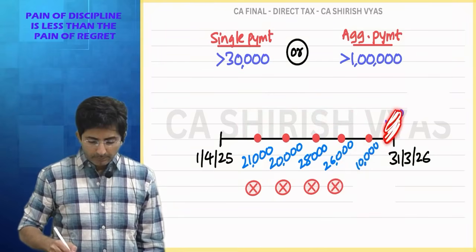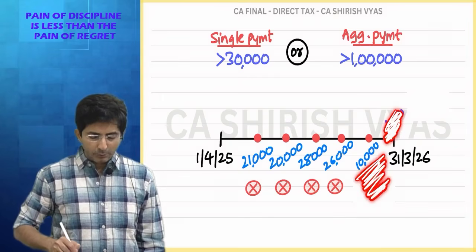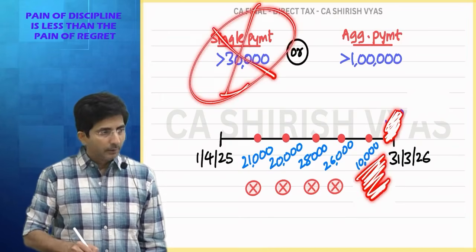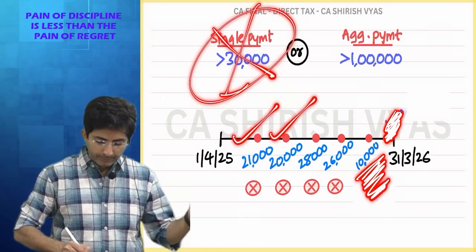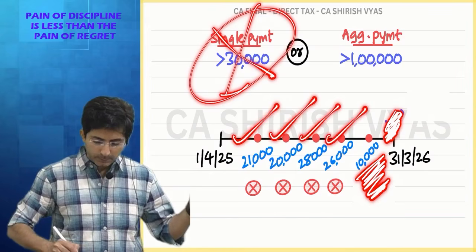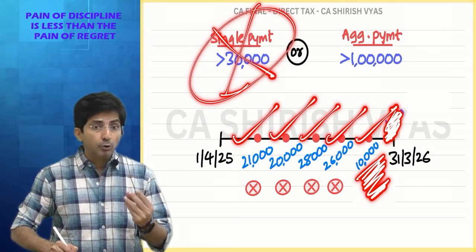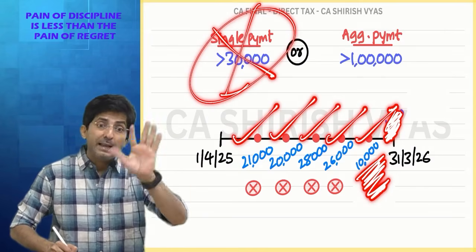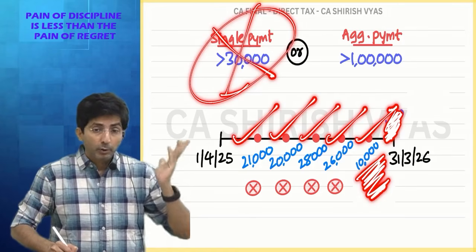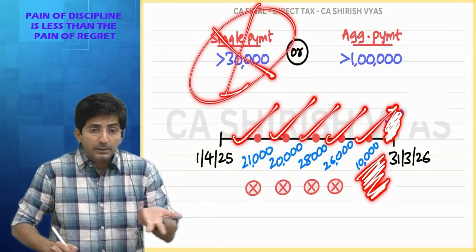Now see the next amount. The next amount is 10,000. 10,000 is not exceeding 30,000. But now check the aggregate. Add 21 plus 20 plus 28 plus 26 plus 10. The total comes to how much? 1,05,000, which has crossed 1 lakh. Now TDS will apply. Now it will apply on the full 1,05,000. Full, because up till now it was free from TDS, as I didn't cross the threshold.